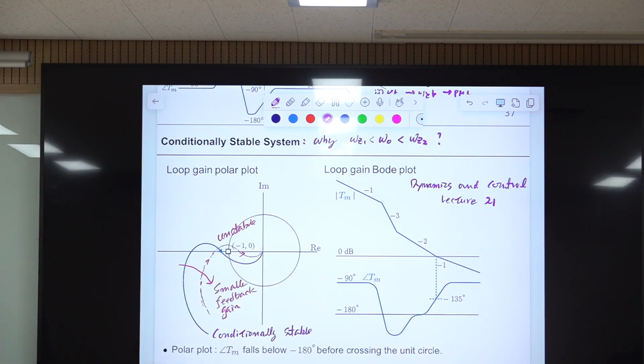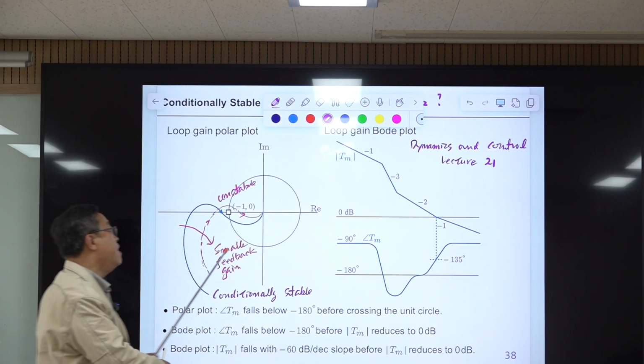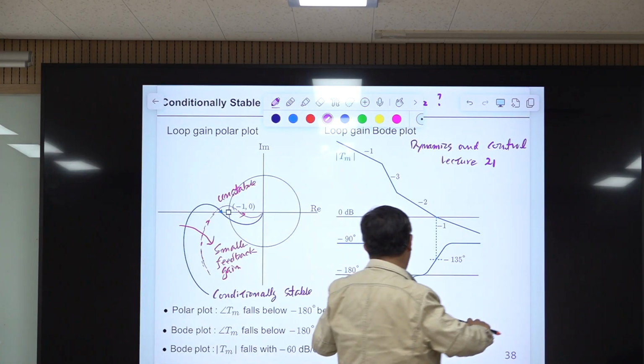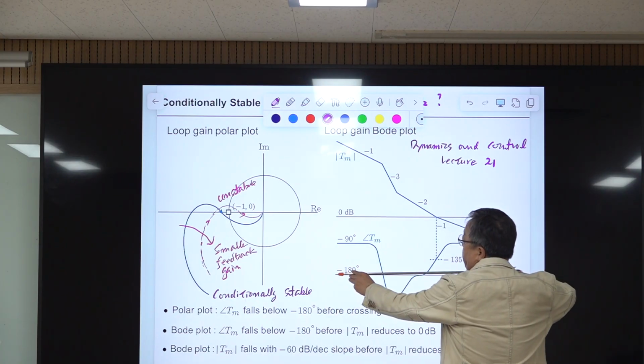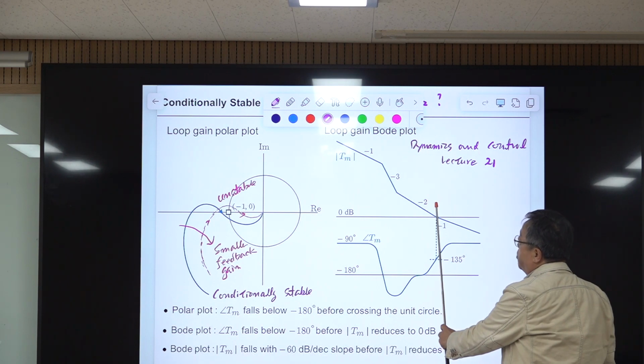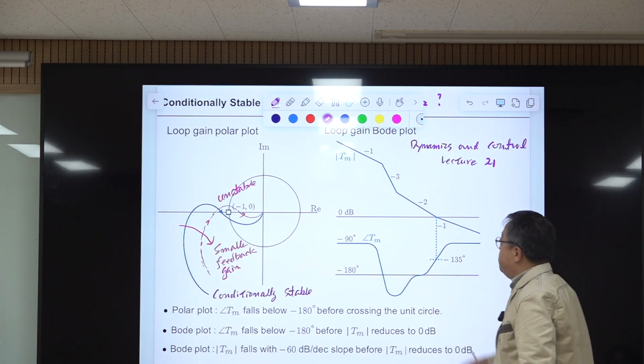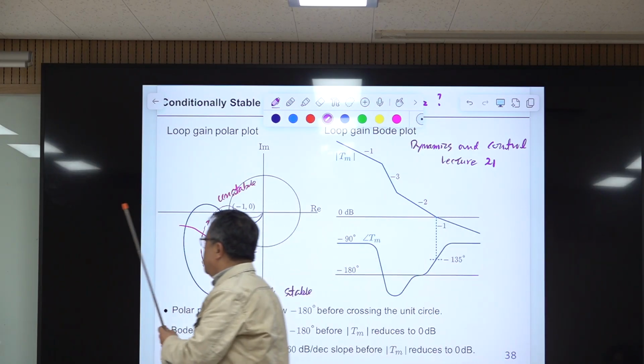In terms of the Bode plot, the phase becomes lower than minus 180 degrees before crossing the loop gain crossover frequency omega c. Same information, right? But you can predict this by looking at the slope.